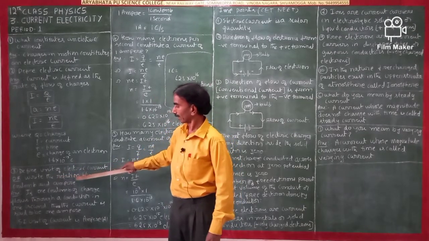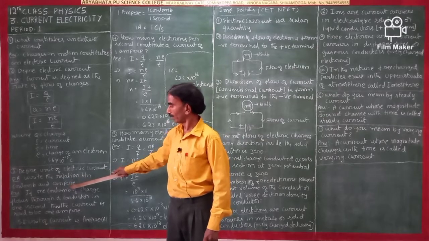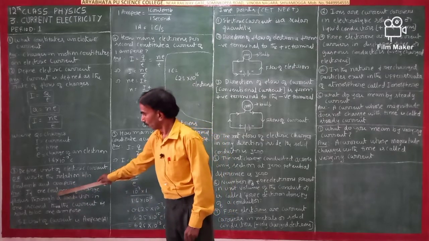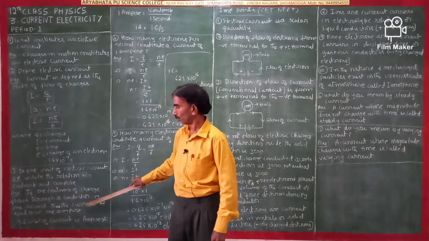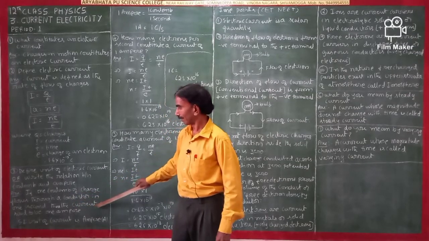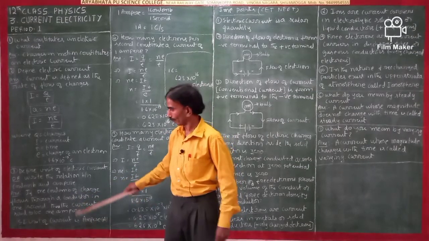Write the relation between coulomb and ampere. If 1 coulomb of charge flows through a conductor in 1 second, then the current is said to be 1 ampere.